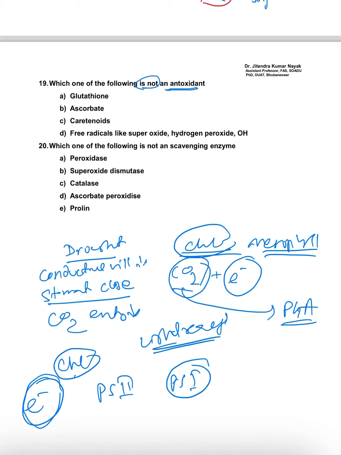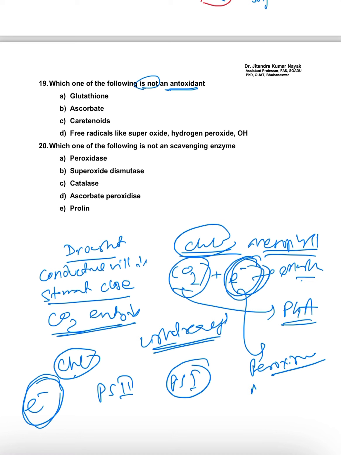But as the carbon dioxide entry is decreasing, you have enough electrons. So now what will happen to these electrons? These electrons will go to those areas, that is, peroxisome and mitochondria, where photorespiration happens.